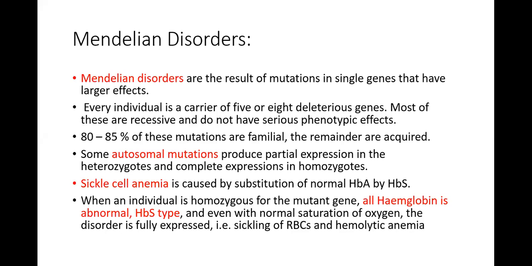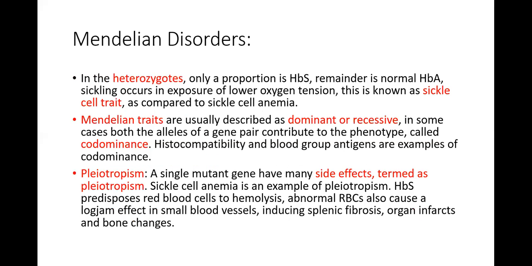So this means that in the homozygous person, both genes are going to be defective or mutant, and in the case of sickle cell anemia, there is going to be hemoglobin S only, and this is going to cause sickling of red blood cells and hemolytic anemia, even though the oxygen saturations are going to be normal. So I hope this is clear.